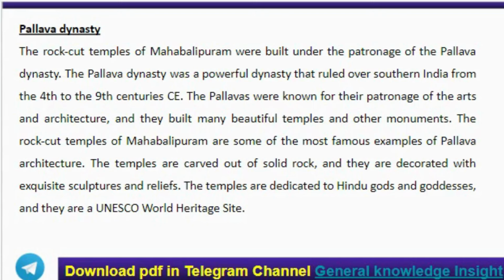The Pallavas were known for their patronage of the arts and architecture, and they built many beautiful temples and other monuments. The rock-cut temples of Mahabalipuram are some of the most famous examples of Pallava architecture. The temples are carved out of solid rock, and they are decorated with exquisite sculptures and reliefs. The temples are dedicated to Hindu gods and goddesses, and they are a UNESCO World Heritage Site.